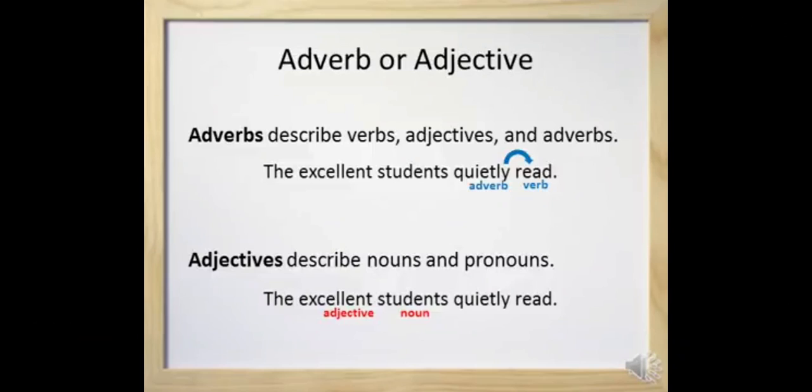That means excellent is the adjective, students is the noun, quietly read. Okay, quietly read means slowly read. So students is the noun. So you have seen that adjective is describing nouns and pronouns.